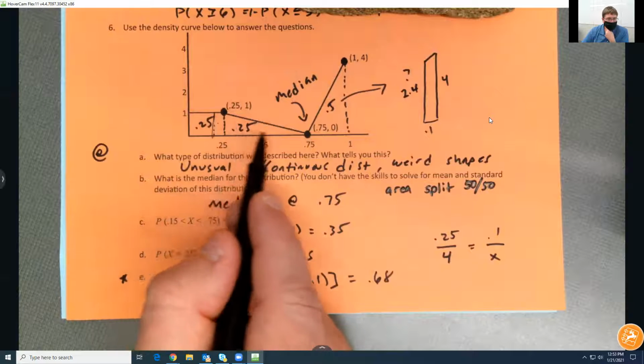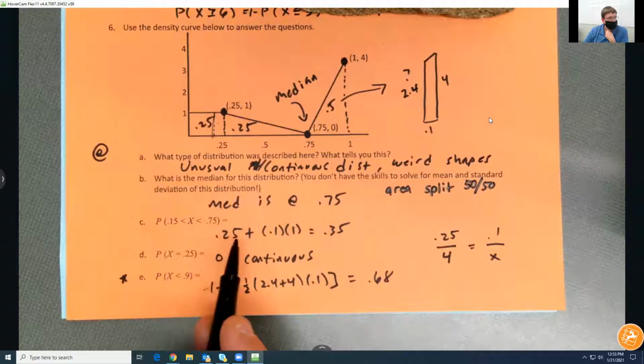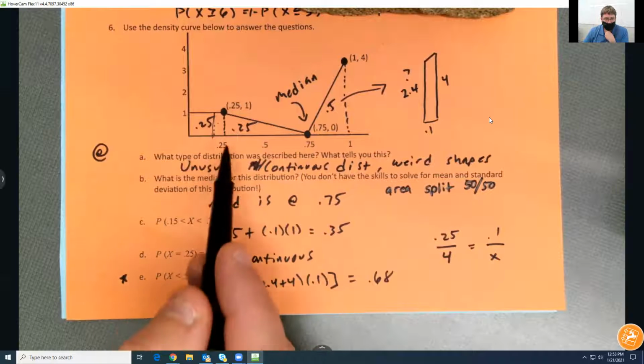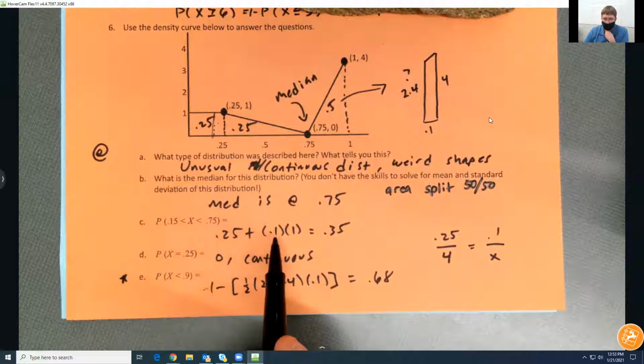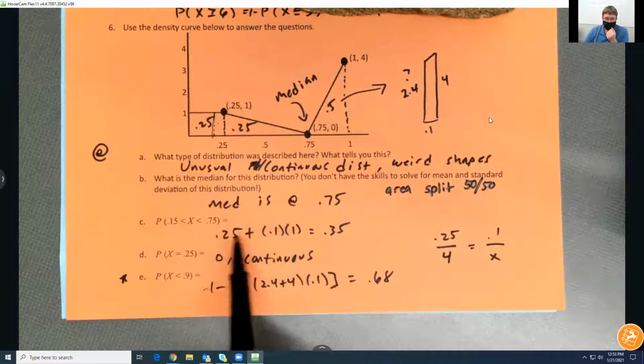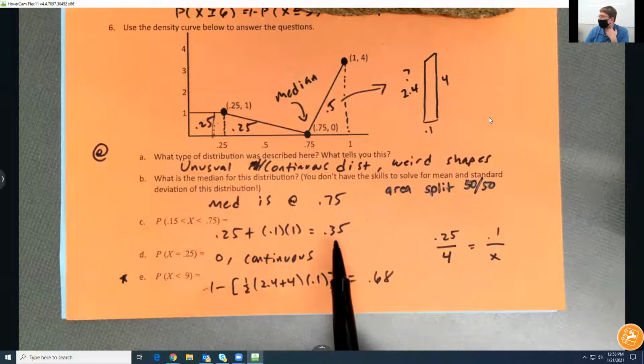I've got this little triangle that I already know is 0.25, so I just added that in there. Plus, the distance between 0.15 and 0.25 is 0.1. So there's my base. And then the height of that little rectangle there is 1. So I multiply those, add that to this, and there's my answer of 0.25.